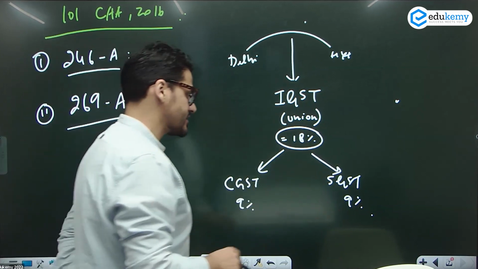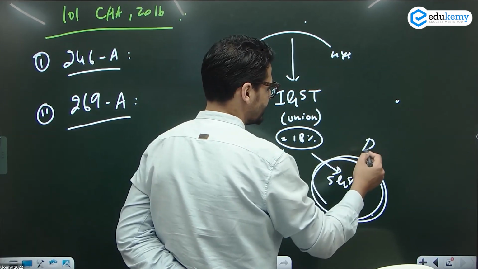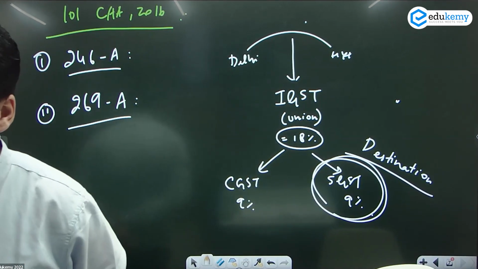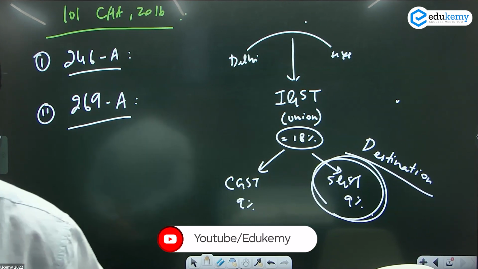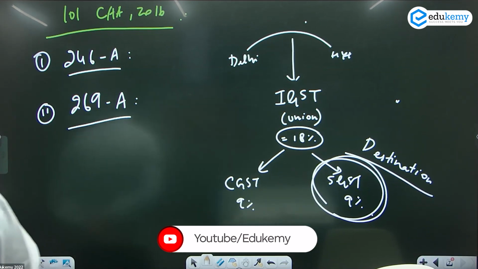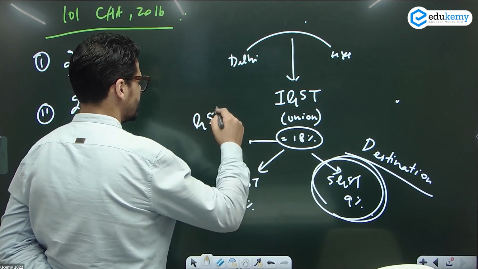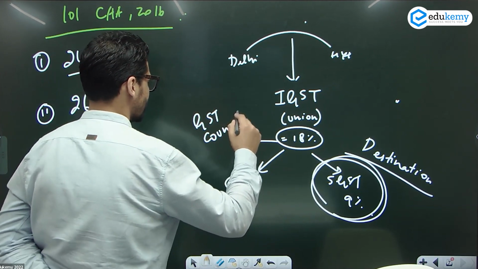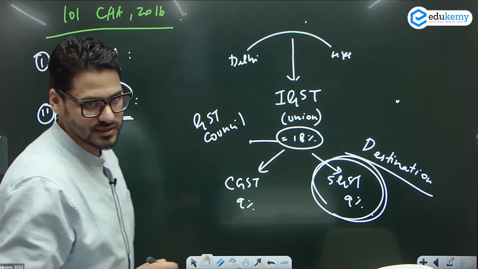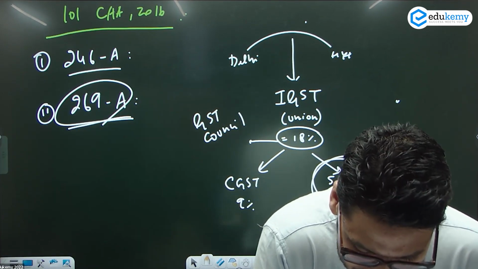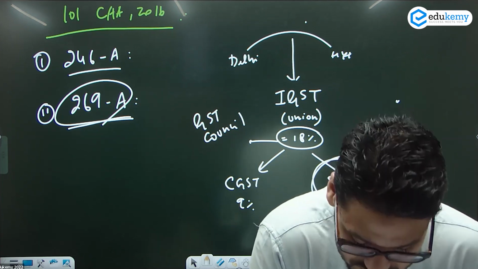But this state is going to be the destination state. अभी तक किसको देते थे हम? Exporting state. But it's a destination-based tax. Clear हुआ? And this distribution has been decided by whom? GST Council. This is your 269A. IGST will be distributed between union and states as per GST Council.